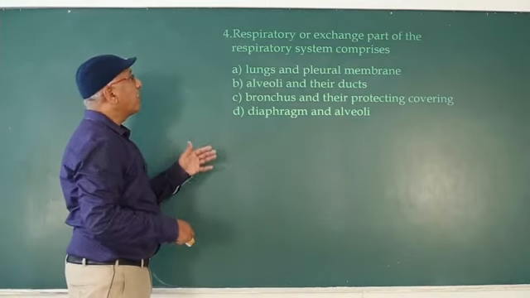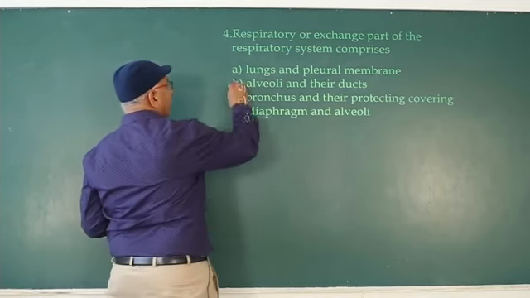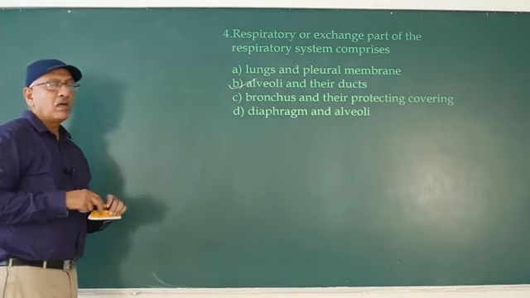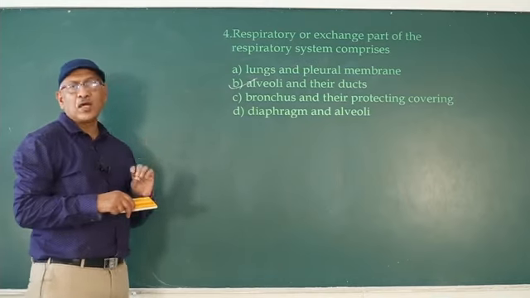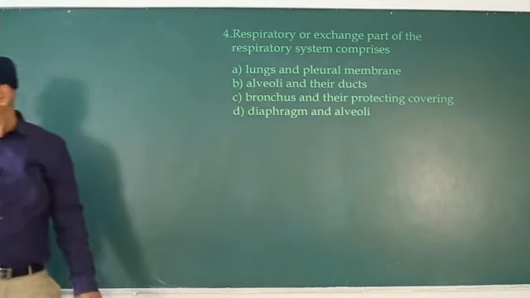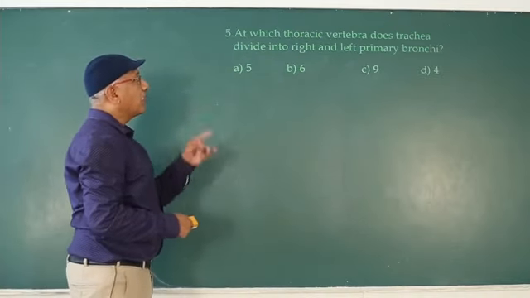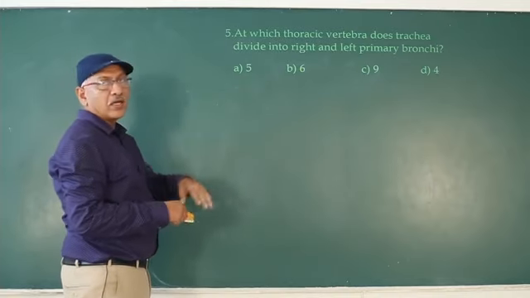The respiratory or exchange part of the respiratory system comprises respiratory bronchiole, alveolar ducts, alveoli. At which thoracic vertebra does trachea divide into right and left primary bronchi?